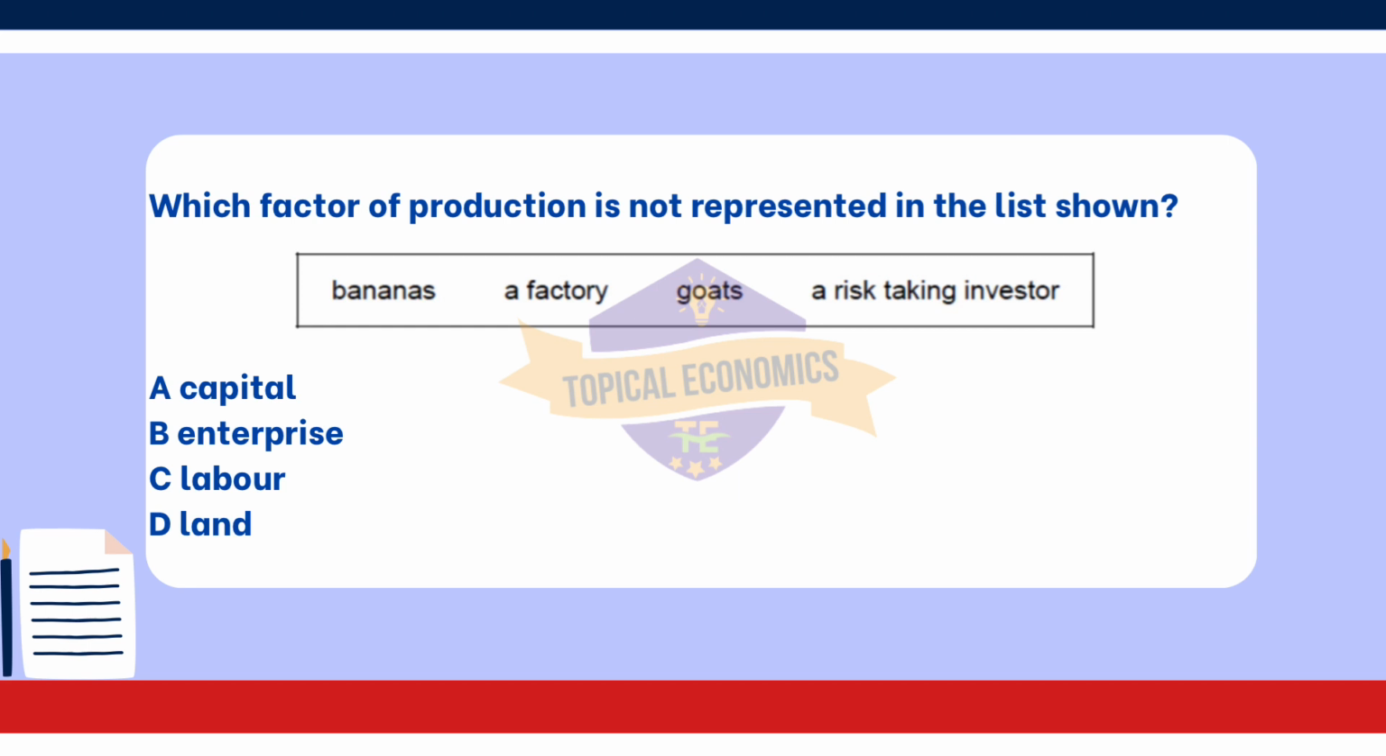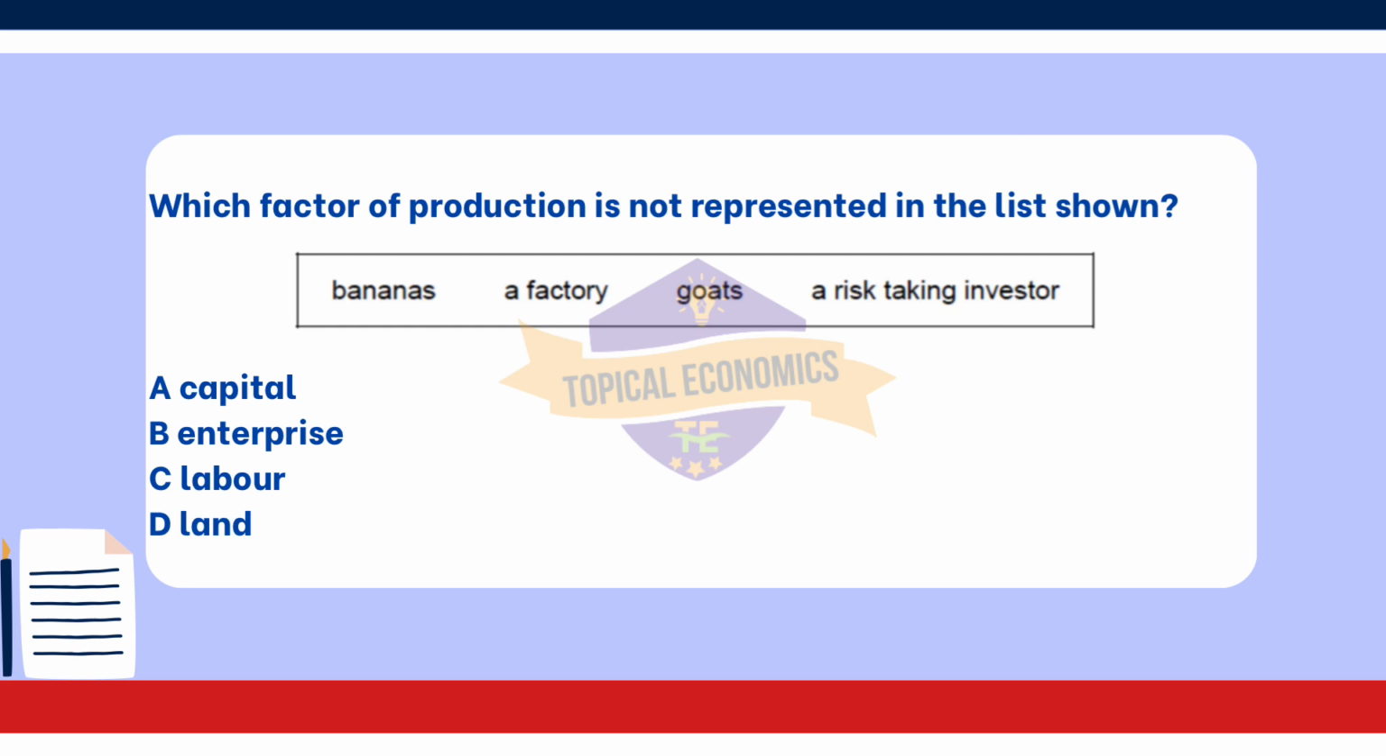In the list provided, bananas represent land, a natural resource. A factory represents capital, a man-made resource used in production. Goats also represent land, as they are livestock, which is a natural resource. A risk-taking investor represents enterprise, the entrepreneurial aspect of combining resources to create goods and services. Here, labor is the factor of production that is not represented in the list. It refers to the human effort involved in production, which is absent in the given examples.